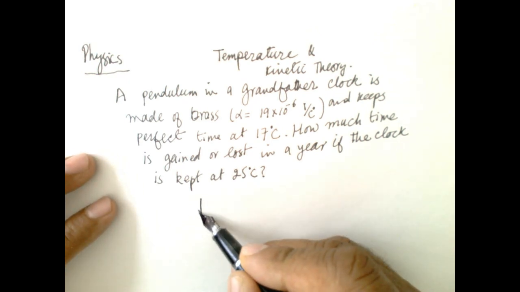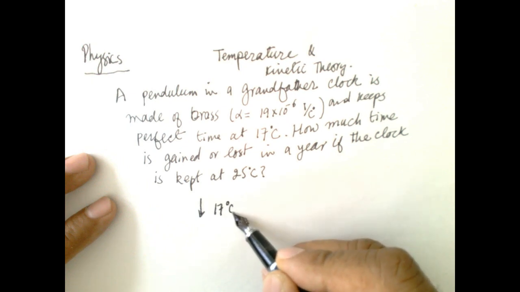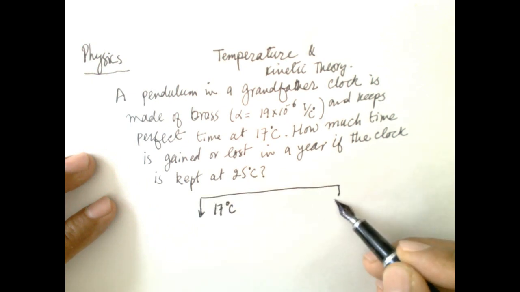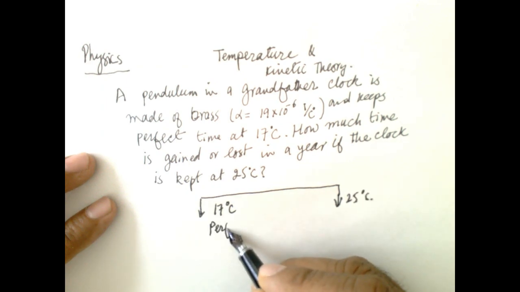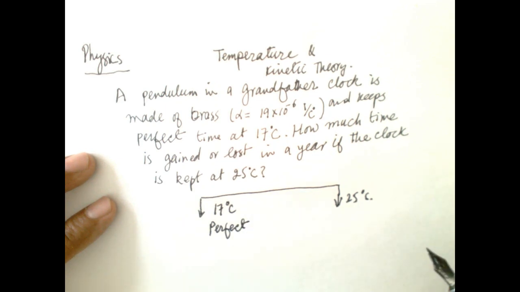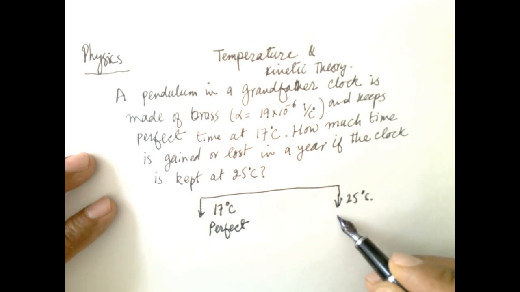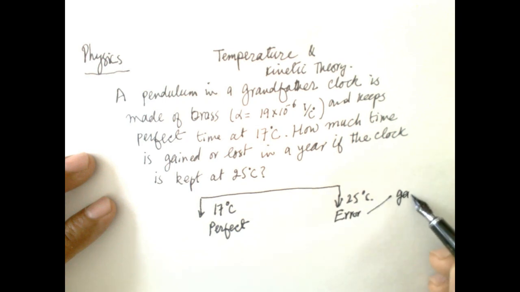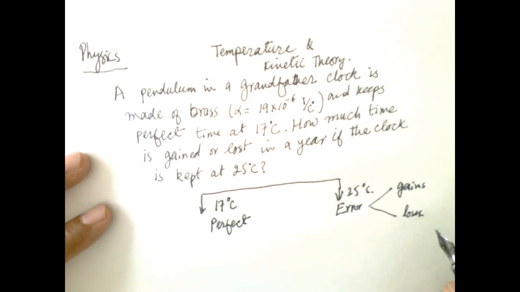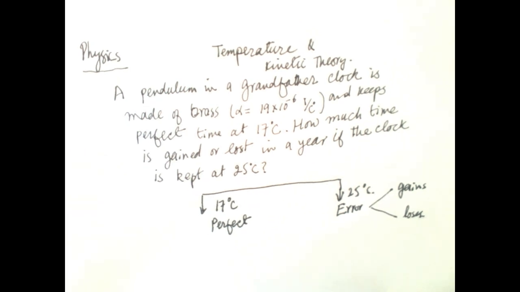So there are two temperatures. One is 17 degrees C, another one is 25 degrees C. And here the time period is perfect, and here there is some error. It either gains or loses time. So we have to find how much is gained.